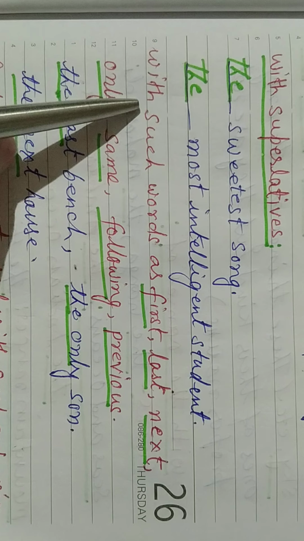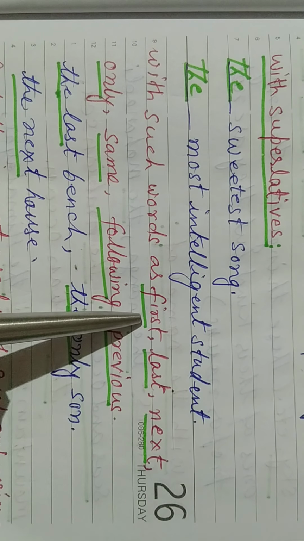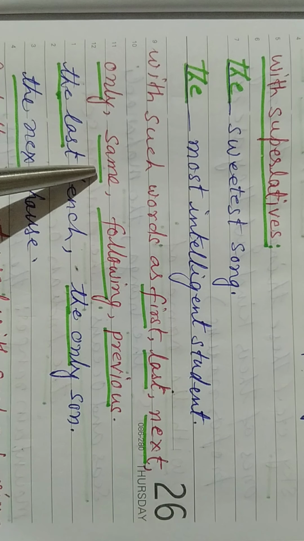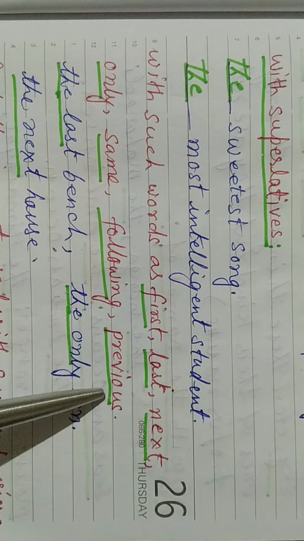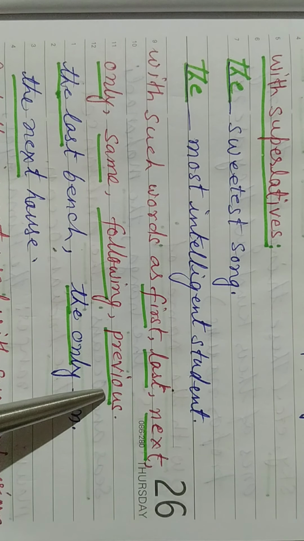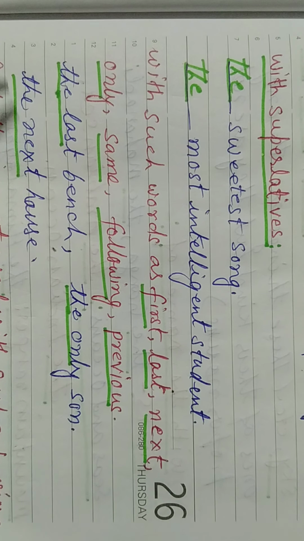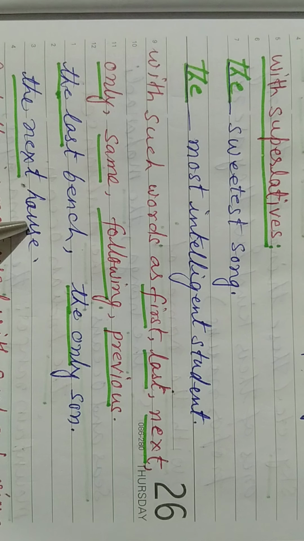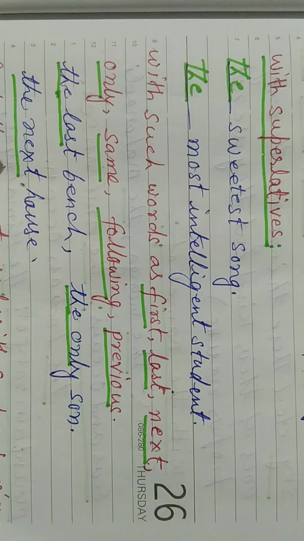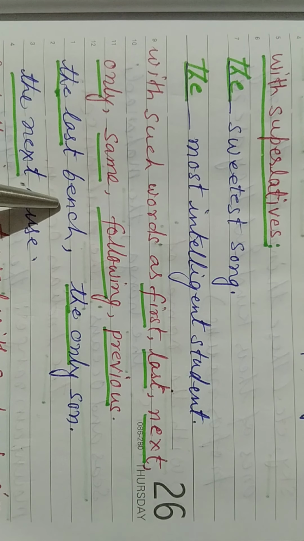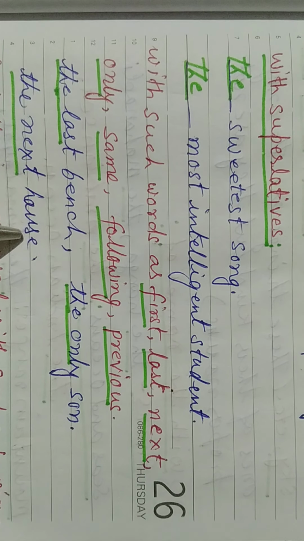Next, with such words as first, last, next, only, same, following, previous: the last bench, the only son, the next house. So in these cases we use the. See, I have written the last bench, the only son, the next house.